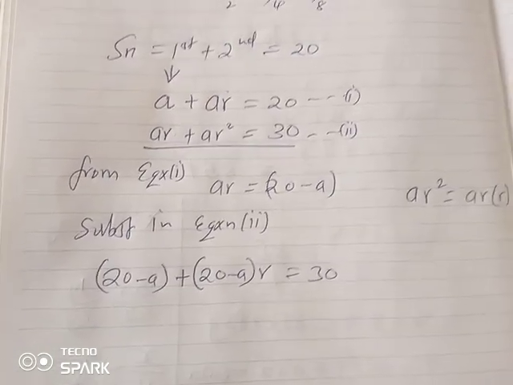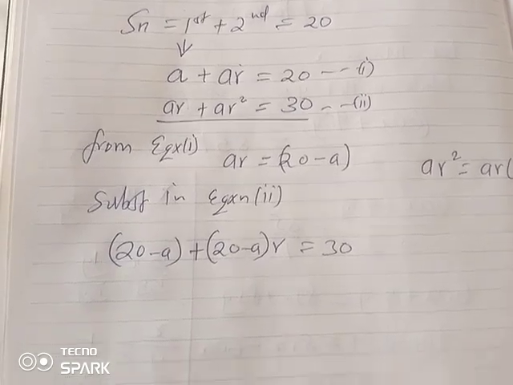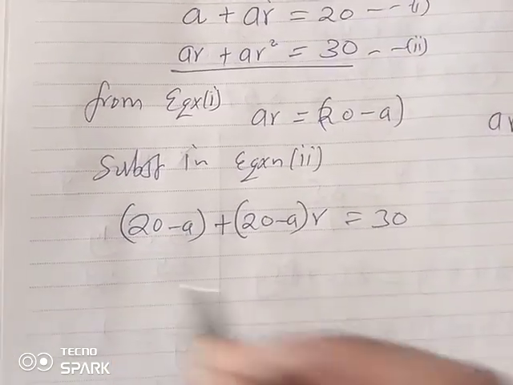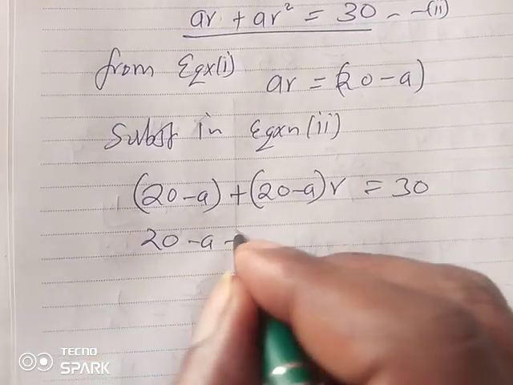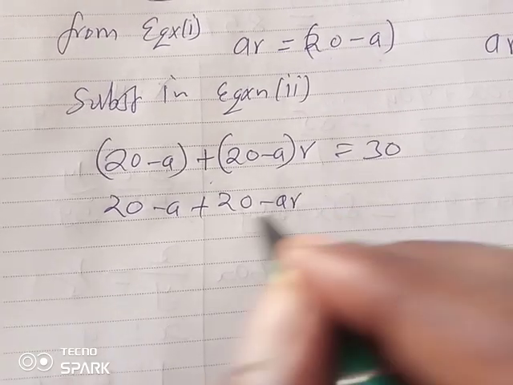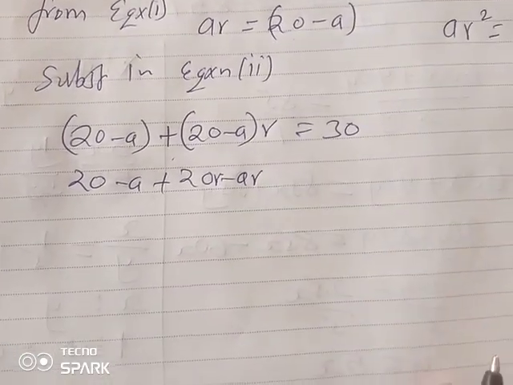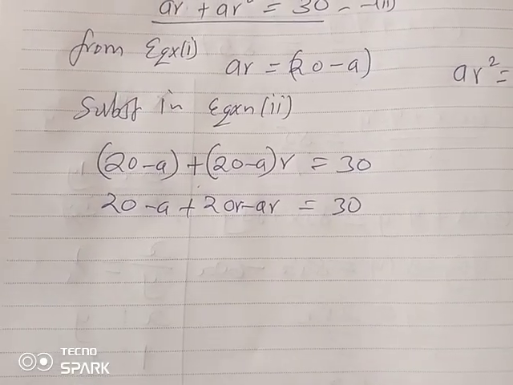So guys, there we go. I hope you are together up to that stage. Nothing new, very understandable. So trying to break through, we shall have 20 minus A plus, breaking the brackets, 20 minus A. Each of them has an R, of course, is equal to 30.